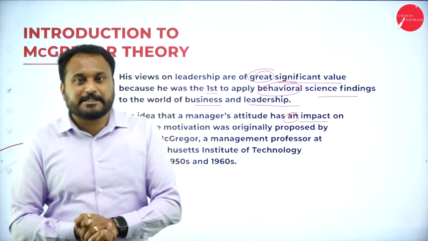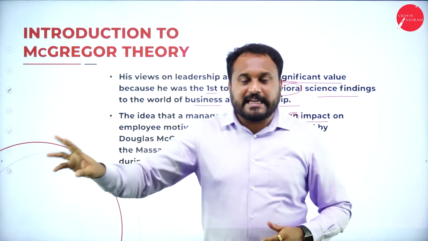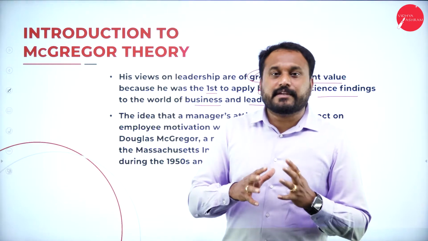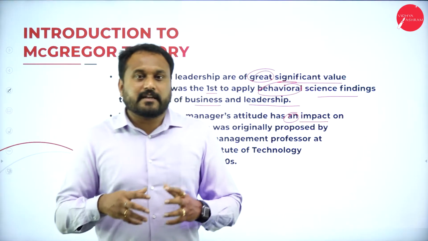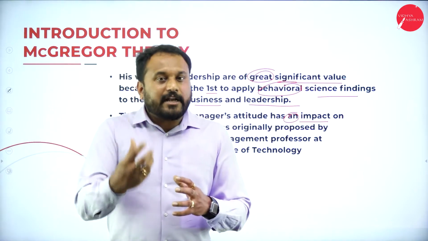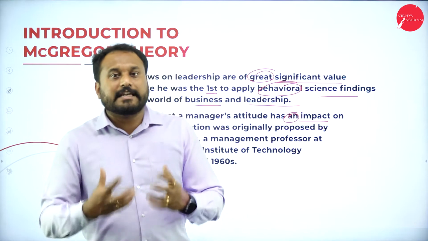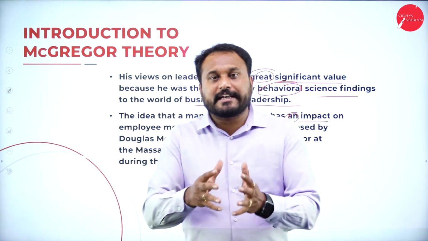Now here what he explains is a simple format of theory X and theory Y. We have two theories here. Now in theory X, he feels that the leader's attitude towards the worker, the leader's behavior towards a worker, the leader's attribution towards a worker changes the leadership style.